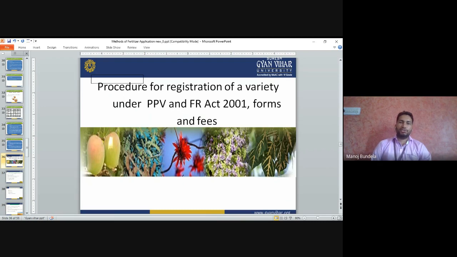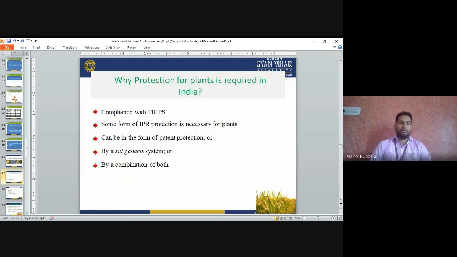Procedure for the registration of varieties under PPV-FRA, the Protection of Plant Varieties and Farmers' Rights Act 2001. So, why is protection of plant varieties required in India? Normally it is in compliance with TRIPS. IPR protection is necessary for plants, and it can be in the form of patent protection, a sui generis system, or a combination of both.